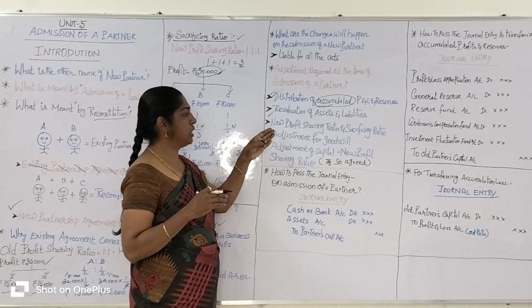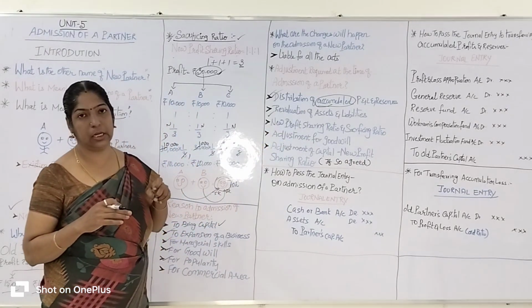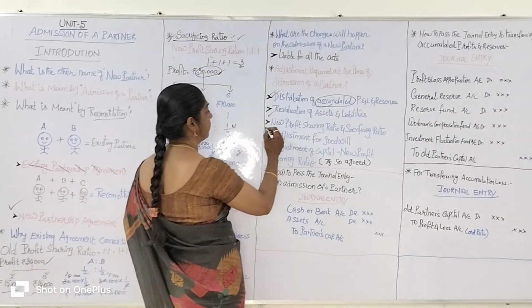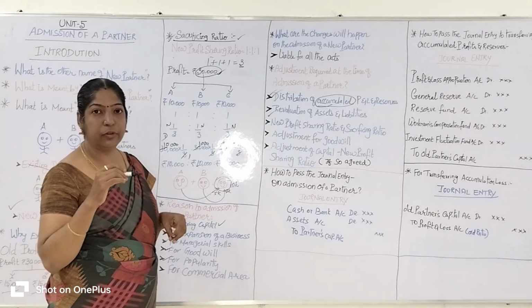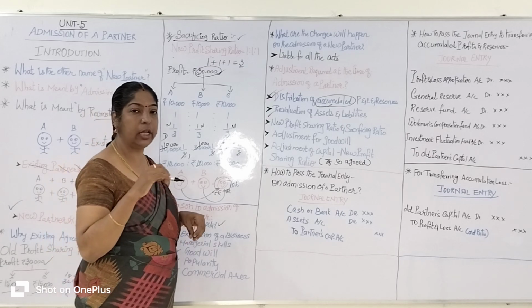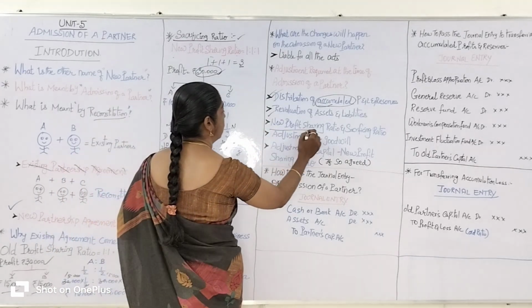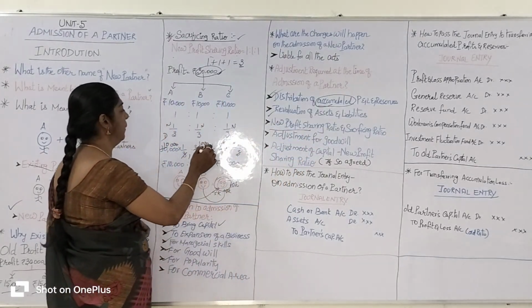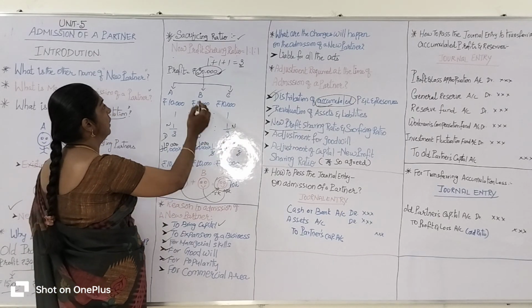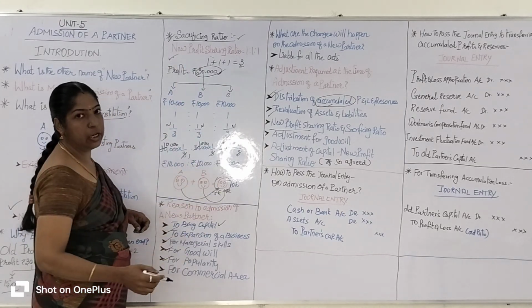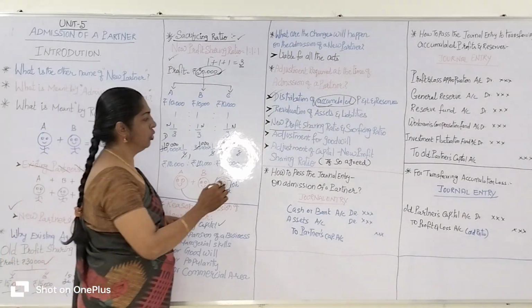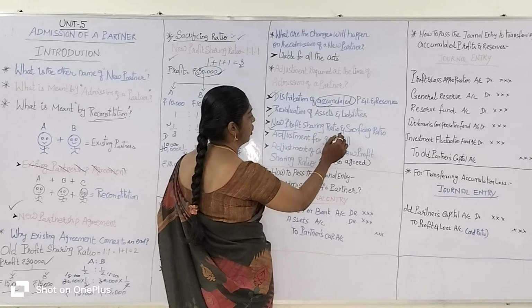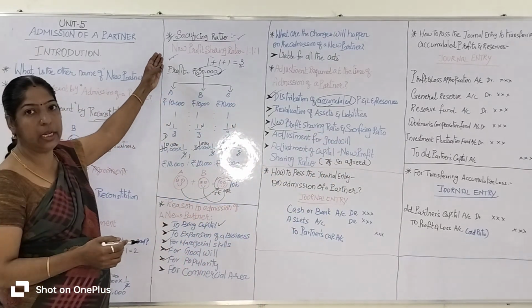Then new profit sharing ratios and sacrificing ratios. The firm is to be reconstituted with a new agreement. The existing partners, including the new partner, make the new profit sharing ratio for reconstitution. So new profit sharing ratios and sacrificing ratios we already discussed.